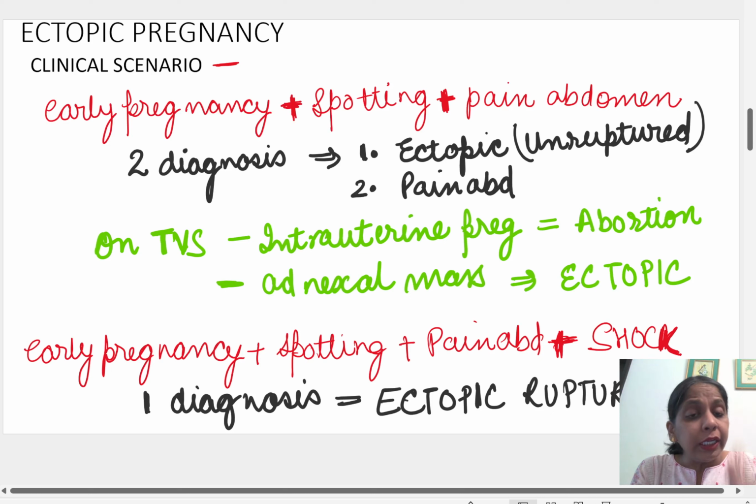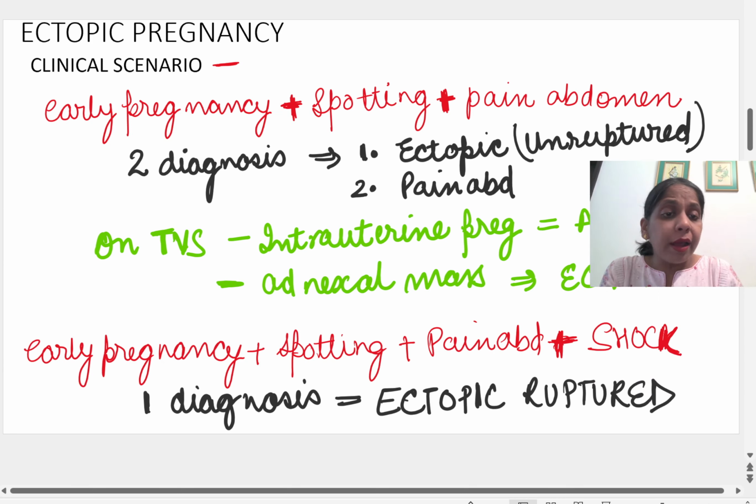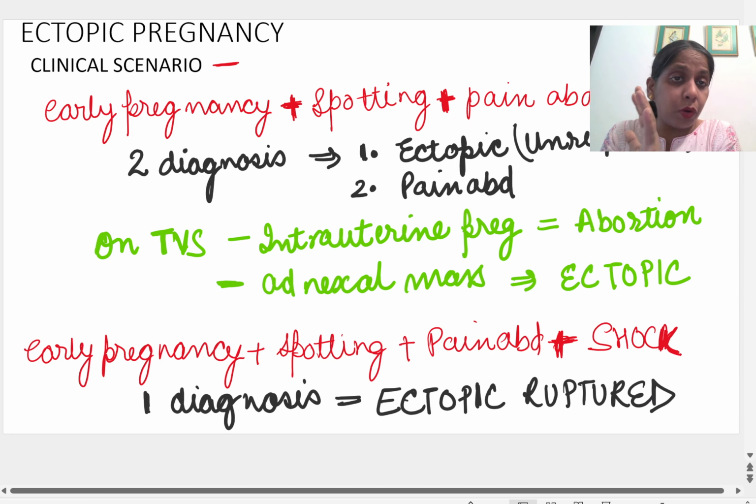Then you need not think of any other cause, it is a ruptured ectopic. 101%, if early pregnancy, spotting and pain abdomen come with shock, it is a ruptured ectopic.